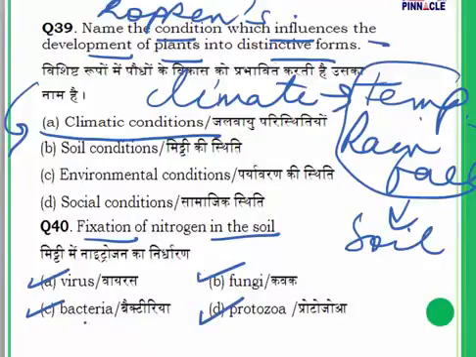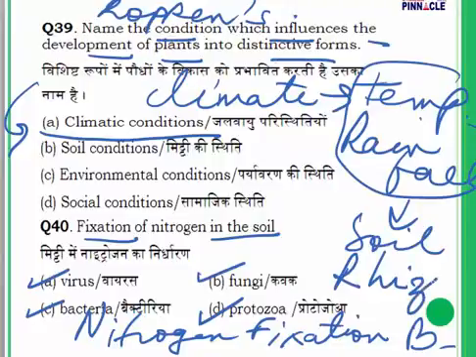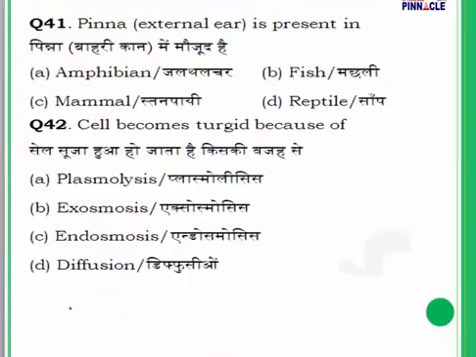Now we have nitrogen fixing bacteria. This bacteria is found in the roots of leguminous plants like soya beans, peanuts, etc. You must have heard the name of the bacteria, Rhizobia. Rhizobia is a nitrogen fixing bacteria. There are others also, but this is the most important one. For question number 40, the answer is C, bacteria.